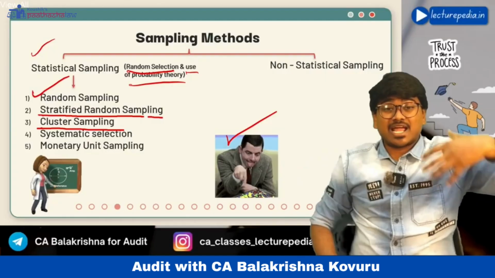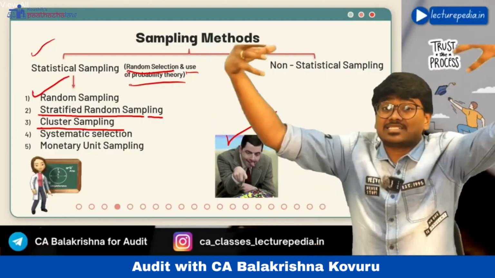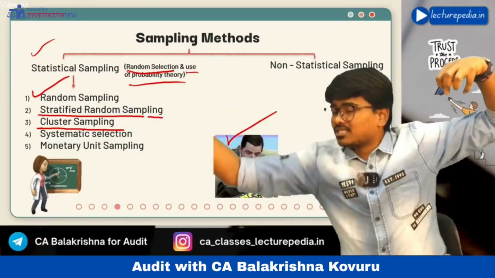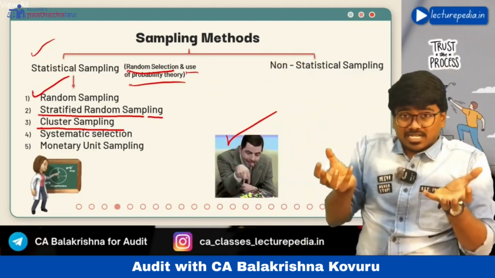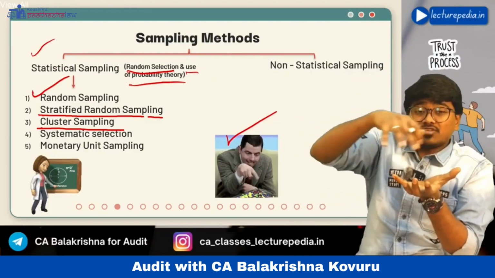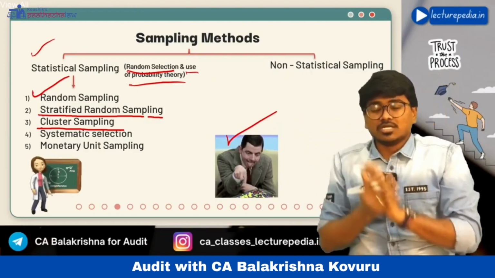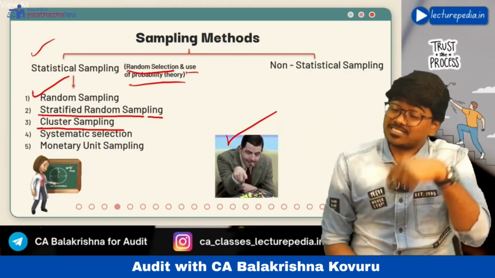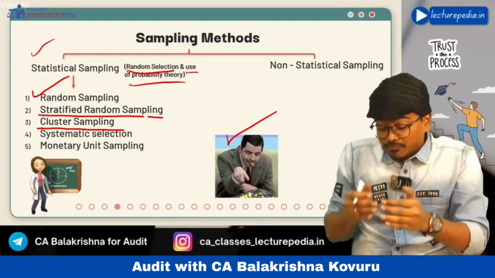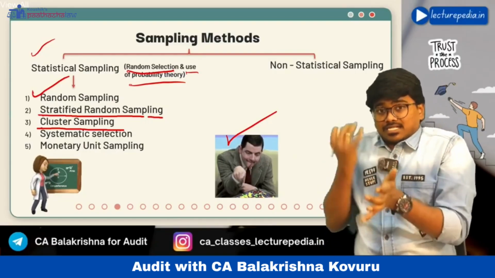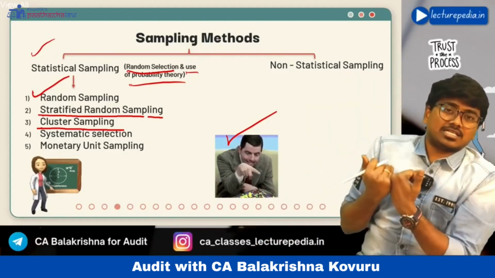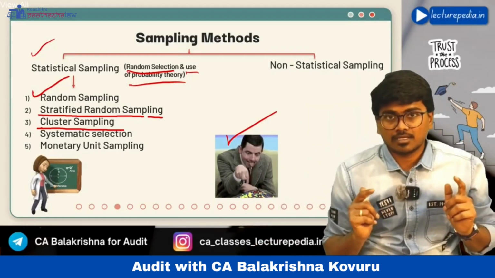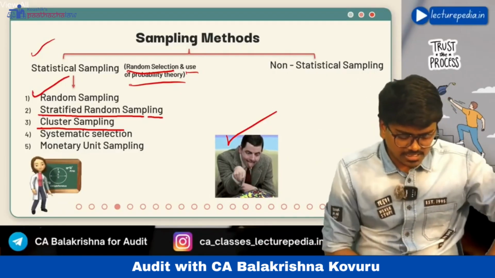Now you will randomly select entire clusters: 5th cluster, 7th cluster, 10th cluster. Like this the entire cluster you will select, and all the items of the cluster will be subjected to sampling. Whereas in case of strata, from the stratum itself you are again selecting, but here in case of cluster the entire cluster you are selecting as sample. There is a difference. That is cluster sampling.